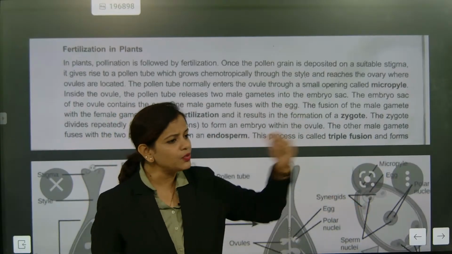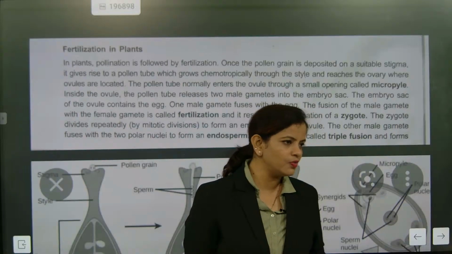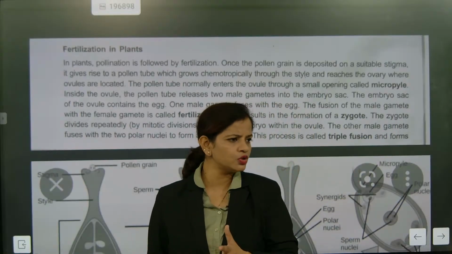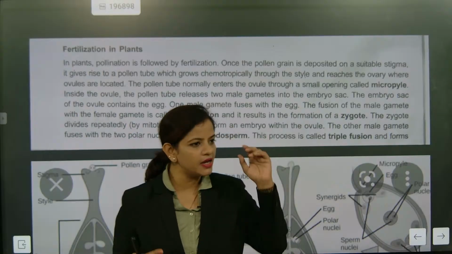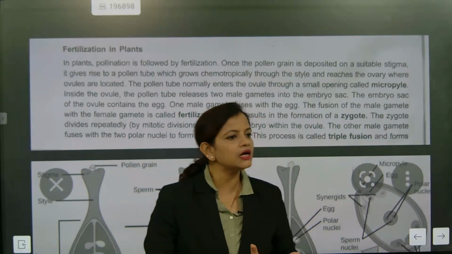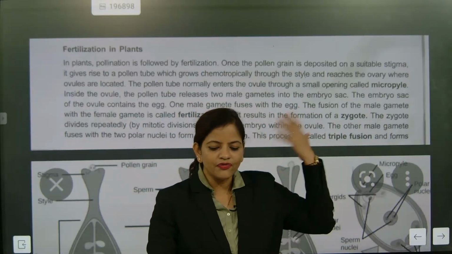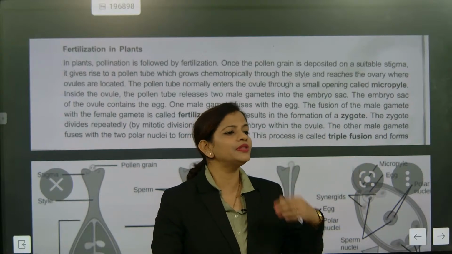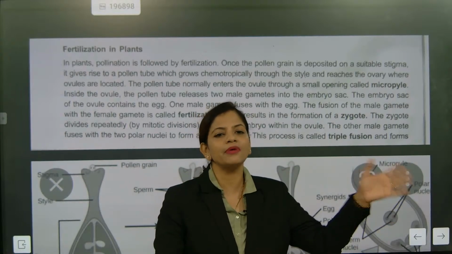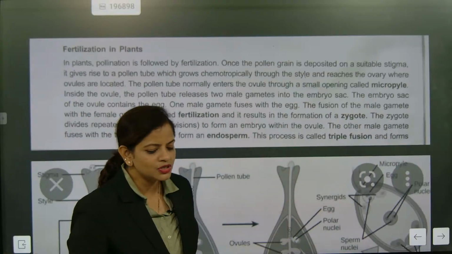Understood? So for humans, 23 pairs of chromosomes will be there. 22 pairs will be autosomes. Autosomes carry characteristics like eye color, hair color, skin color, earlobes, so different types of characteristics of a human. But the 23rd pair is the sex chromosomes. What makes you a male or a female? So that's the most important thing.